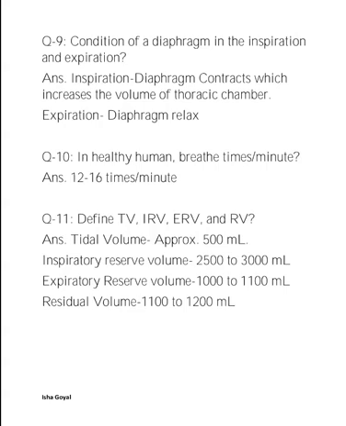Next question. At the time of inspiration, the diaphragm contracts, which increases the volume of the thoracic chamber. Volume increases means pressure decreases. In expiration, the diaphragm relaxes, which decreases the volume of the thoracic chamber. Volume decreases, pressure increases in case of expiration. A healthy human breathes about 12 to 16 times per minute.